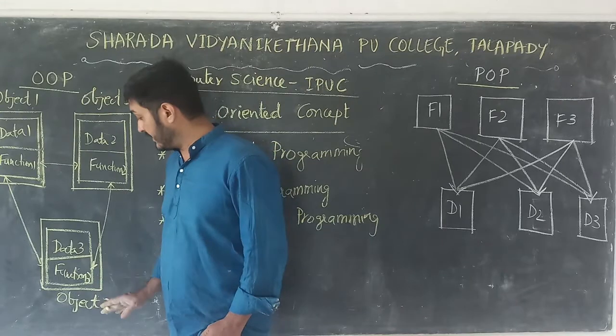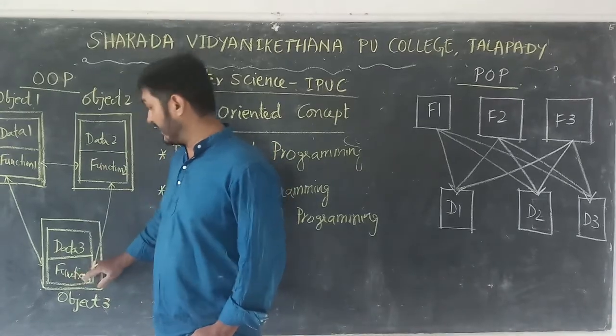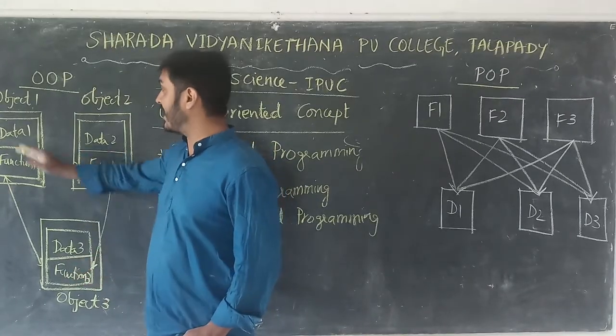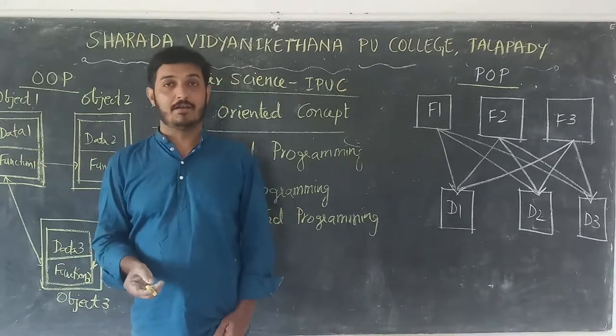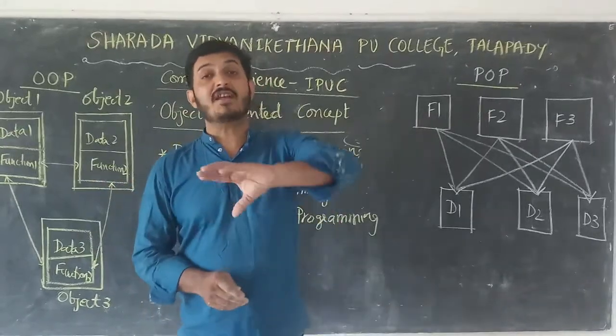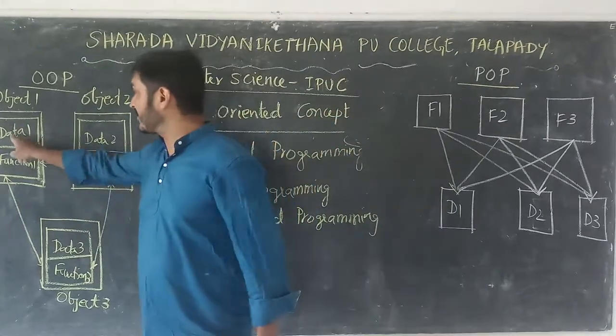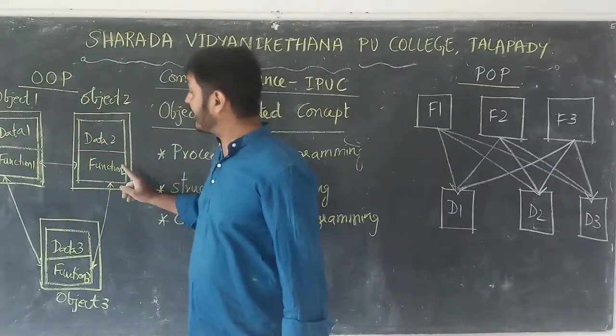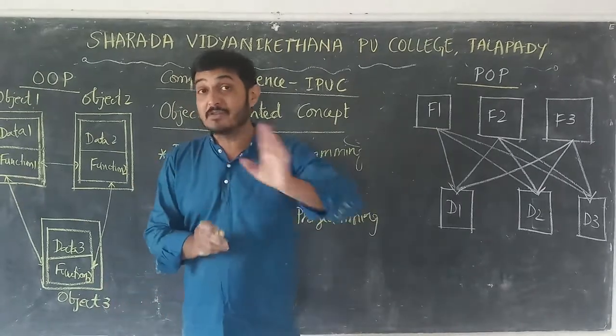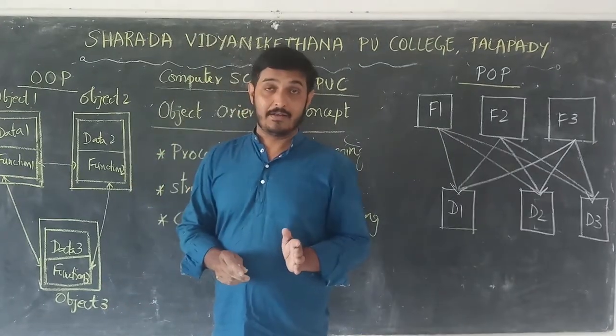Suppose function 3 requires access to this particular data, that is not possible, since it is not accessible outside that particular object. And function 2 is not able to access data 1.